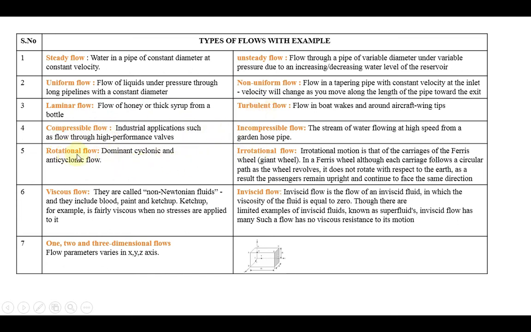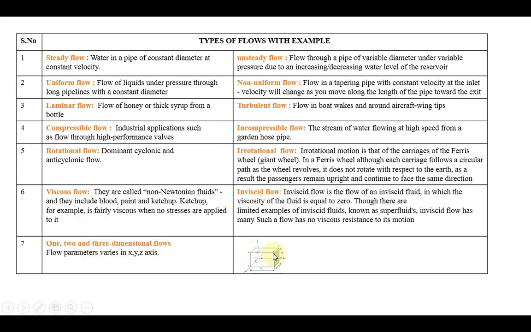So see here, rotational flow examples are like cyclonic or anticyclonic flows. In the case of irrotational flow, the best example is a giant wheel. Okay, so you can read it here. You will be able to understand the meaning of irrotational flow in a very simple way. Then similarly viscous flow, inviscid flow, and one dimensional, two dimensional and three dimensional flows.